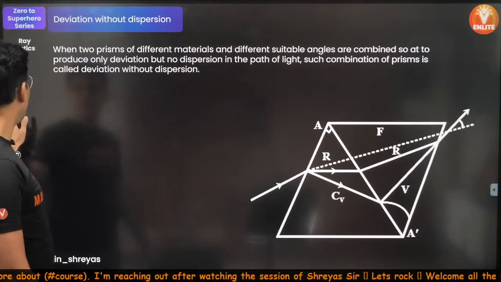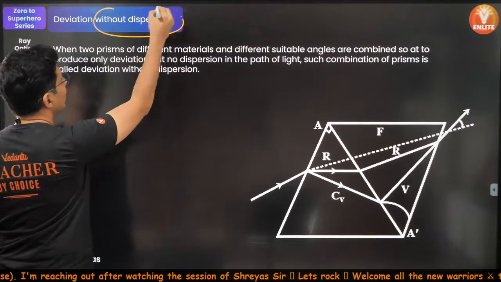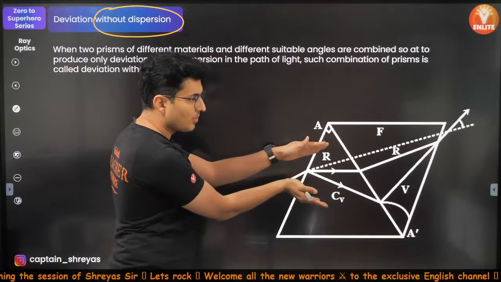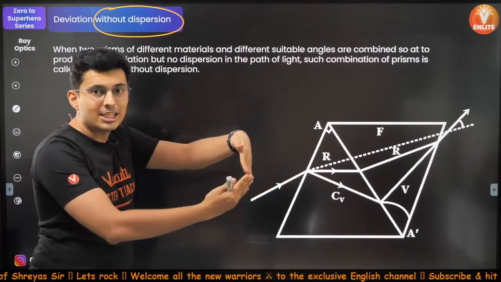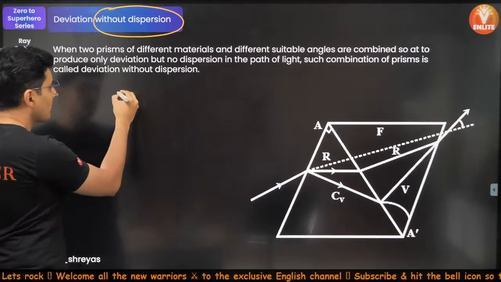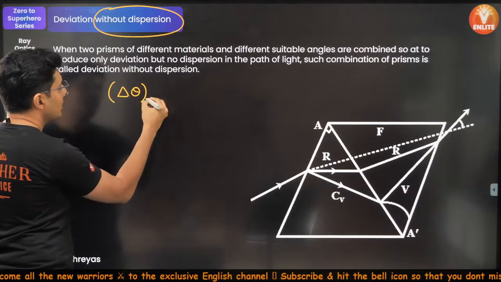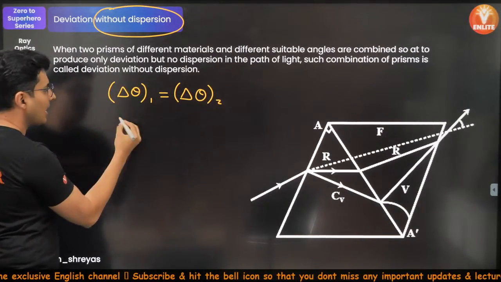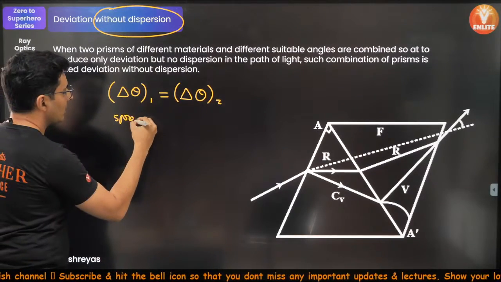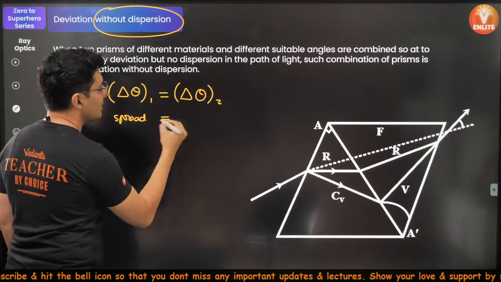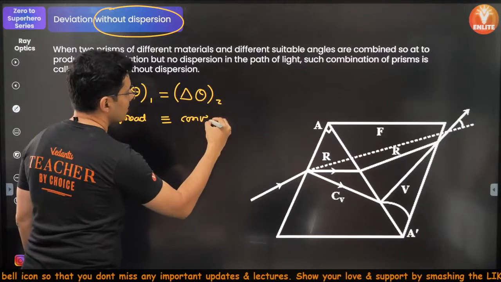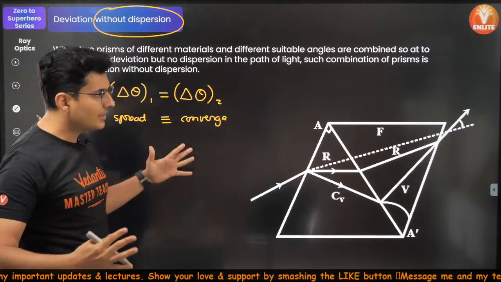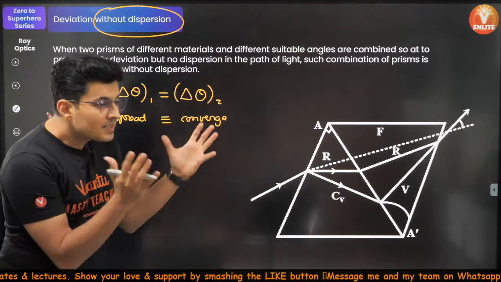Okay. Now what is not happening over here? Concentrate. What is not happening? Dispersion is not happening. Meaning whatever angle by which it spreads should be the angle by which it merges. Meaning the angle of dispersion in the first prism is cancelled by the angle of dispersion in the second prism. The amount of spread is basically equal to the amount of convergence. However much it spreads, it converges by the same. Hence, there is no net splitting.